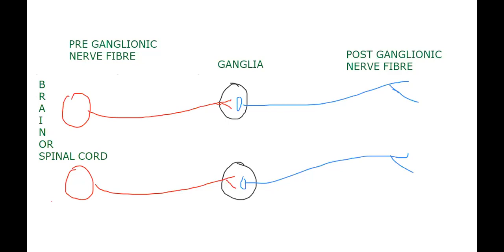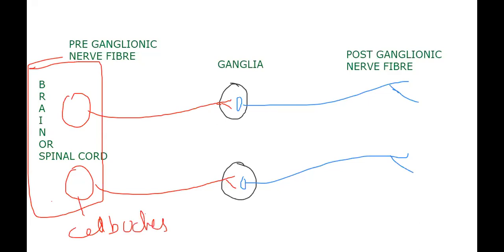You need to understand it in that particular manner. Their cell bodies are located in, we know this is the cell body actually, the brain or spinal cord.